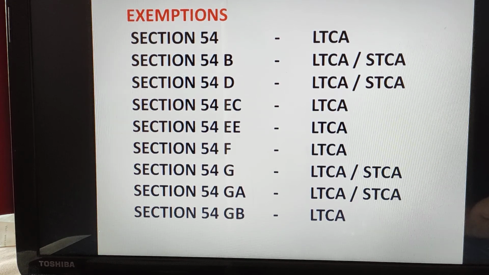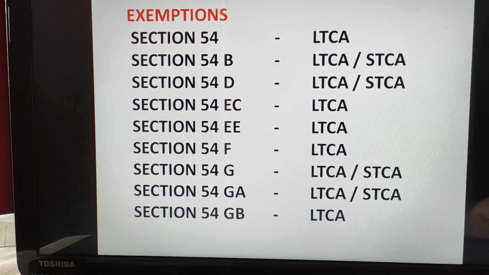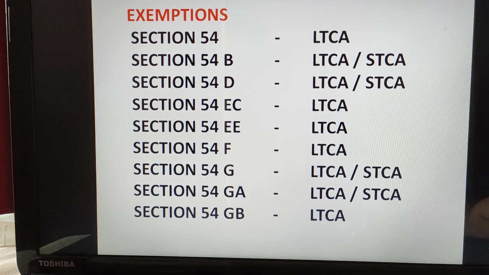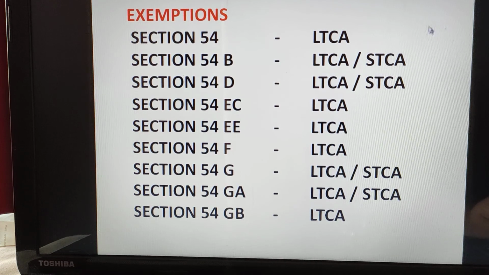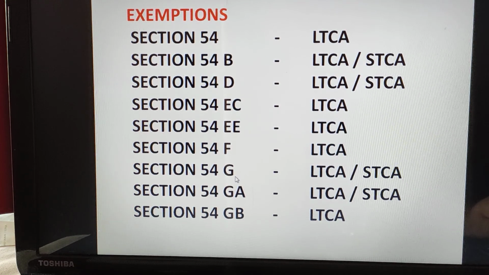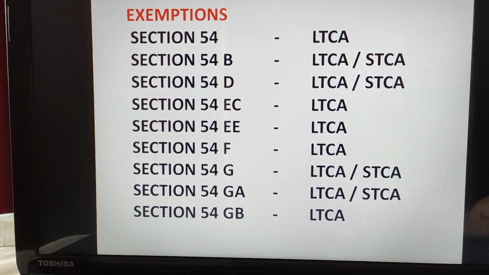Among all these, only 4 sections are related to both long term as well as short term. Others are all long term in nature, meaning all these are applicable for long term capital assets. And for short term, only section 54B is applicable, section 54D is applicable, section 54G is applicable, section 54GA is applicable. Okay, hope it will be very easy for you to remember this.